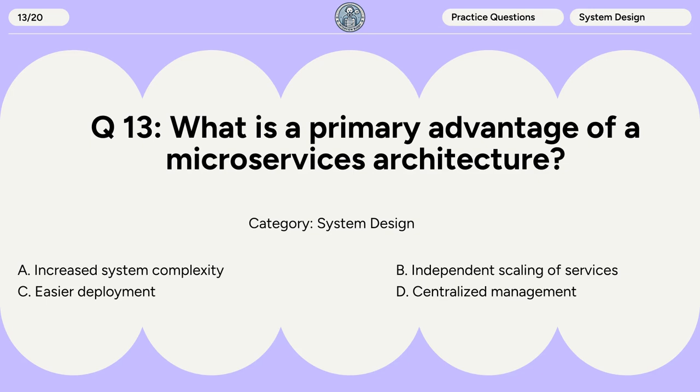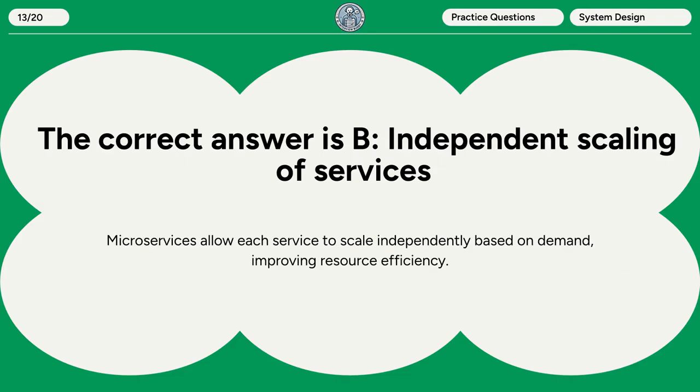Question 13. What is a primary advantage of a microservices architecture? A. Increased system complexity. B. Independent scaling of services. C. Easier deployment. D. Centralized management. The correct answer is B. Independent scaling of services. Microservices allow each service to scale independently based on demand, improving resource efficiency.